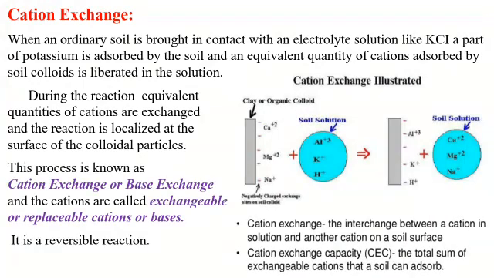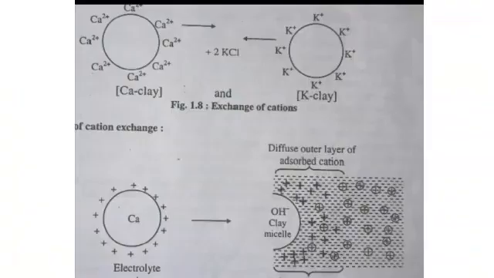This process is known as cation exchange or base exchange, and the cations are called exchangeable or replaceable cations or bases. There is exchange of cations between soil particles or colloidal particles and the electrolyte, meaning the soil solution which acts as an electrolyte. This is the cation exchange process or base exchange process, and this is a reversible reaction. So here we can see exchange of cations.